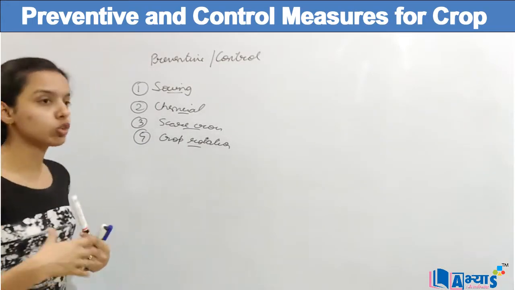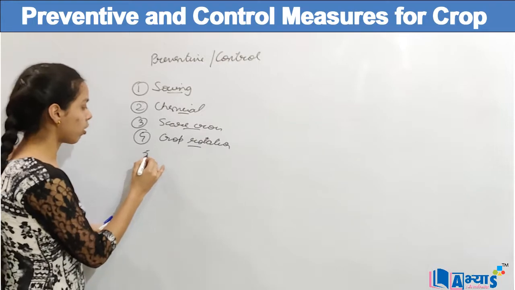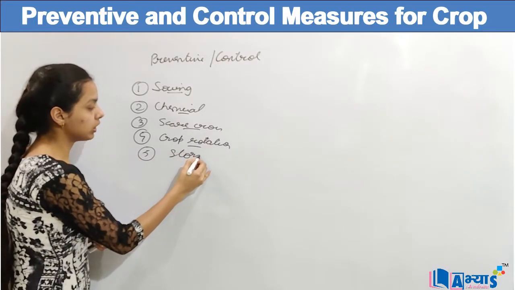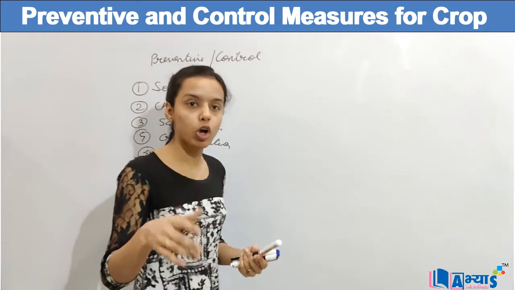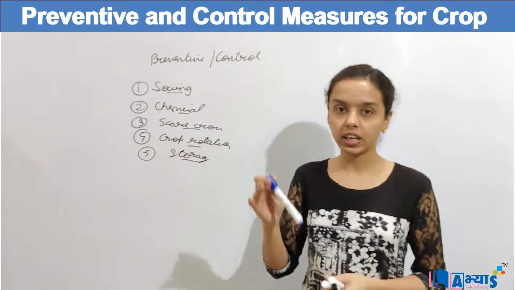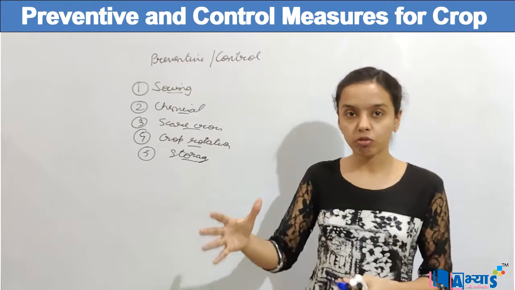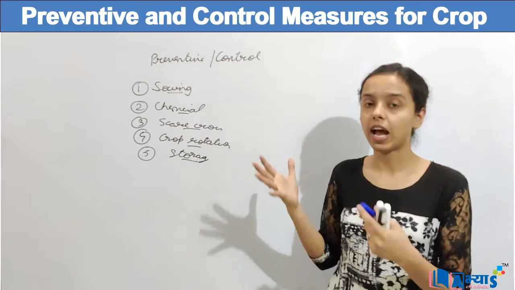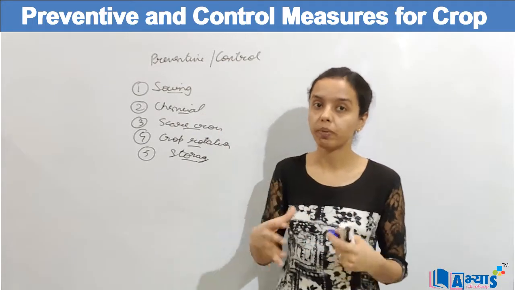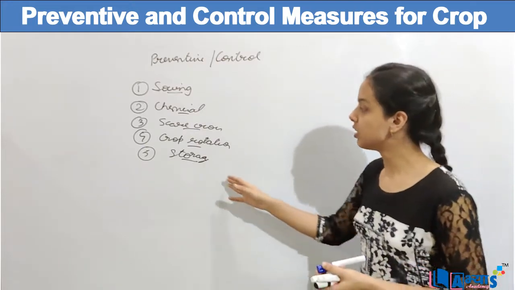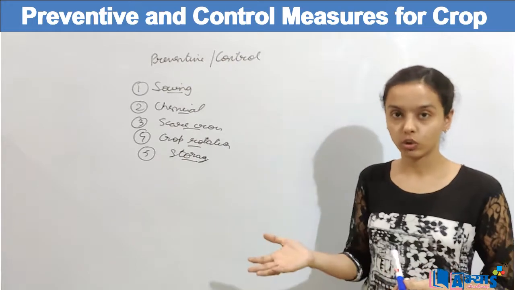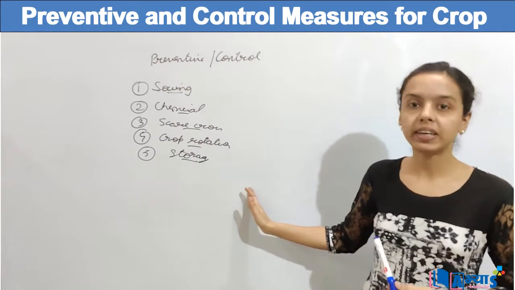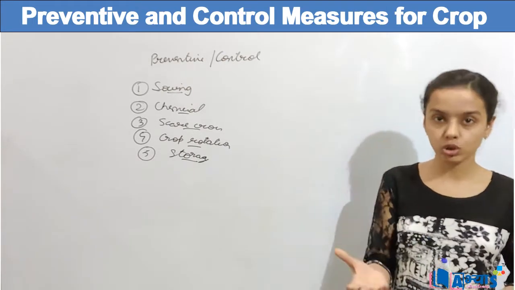The next step which could be done for the proper management of the preventive measures is the storage. When the crop is harvested, it is ready to be sold in the market. So before selling in the market, we have to keep it in proper godowns, and proper arrangement must be done. For this, we must have proper dedicated godowns, that is the point of storage. Now when all these steps have been taken care of, the crop will be of good quality.